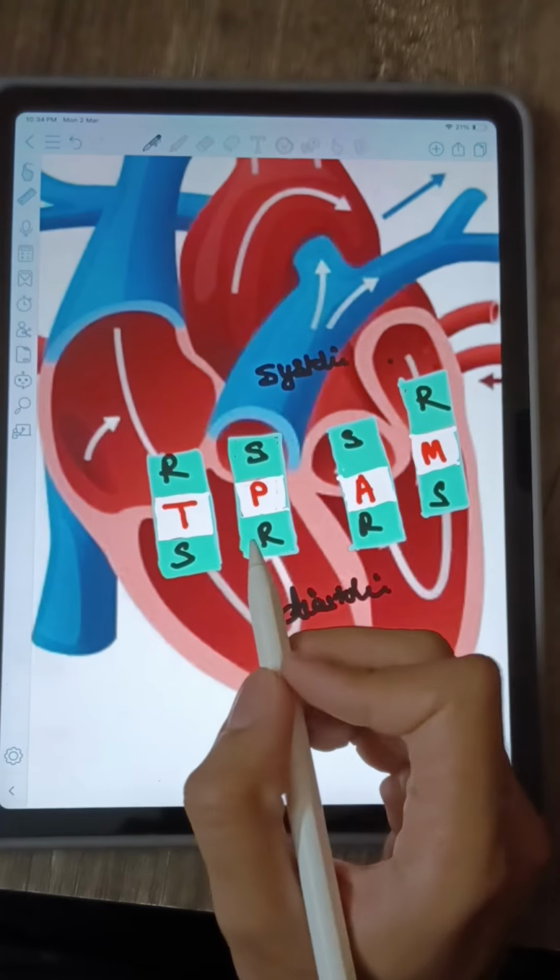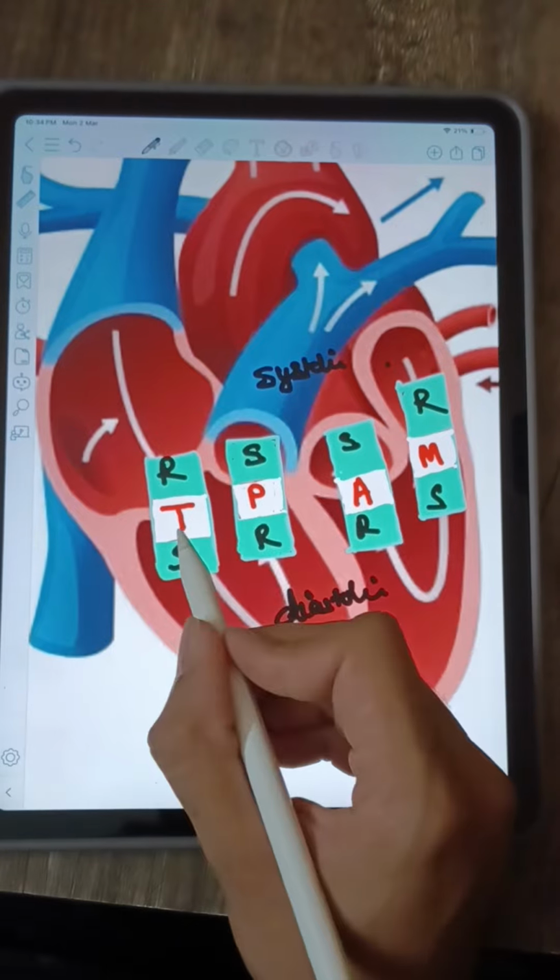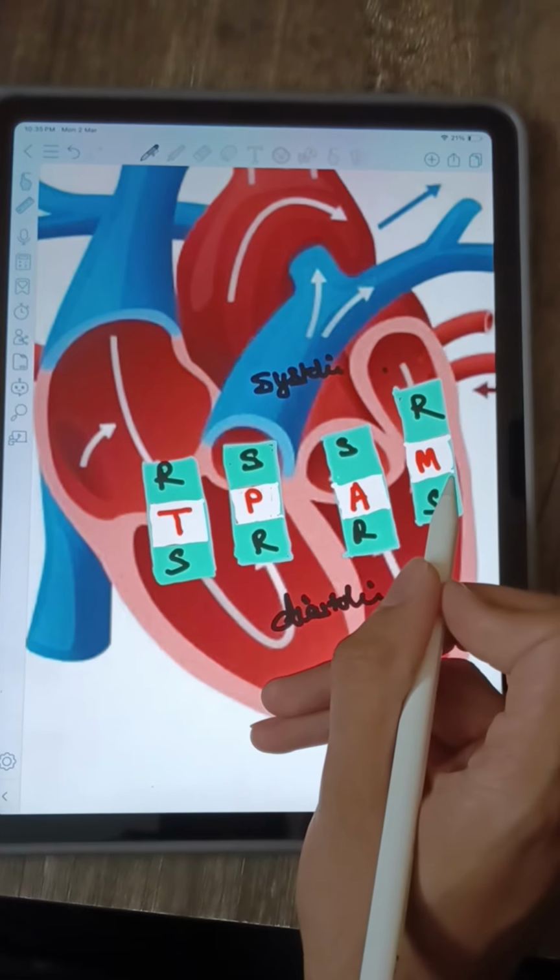Let us revise the murmurs by using a trick. The trick to remember murmurs is TPAM, that is the tricuspid, pulmonary, aortic, and mitral valve.